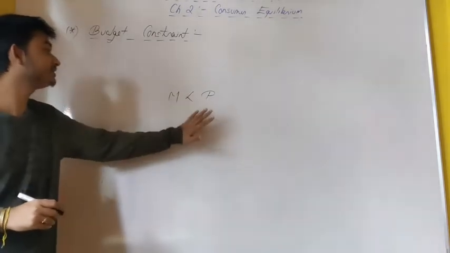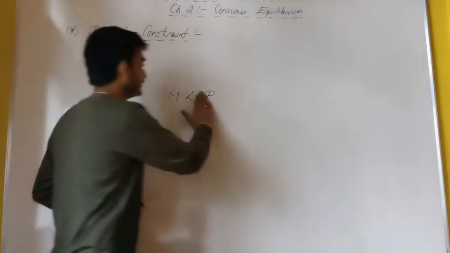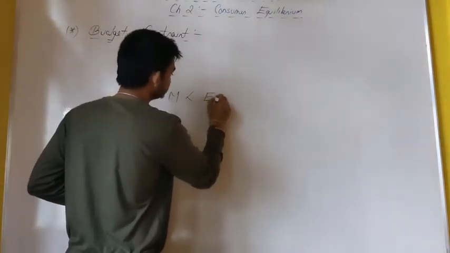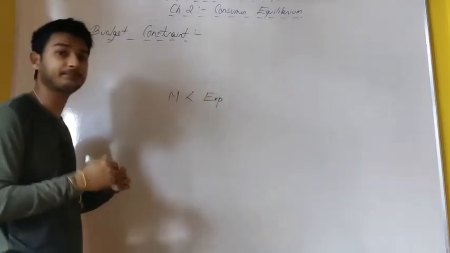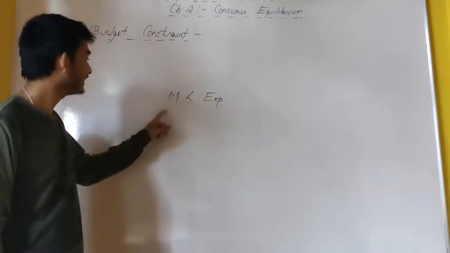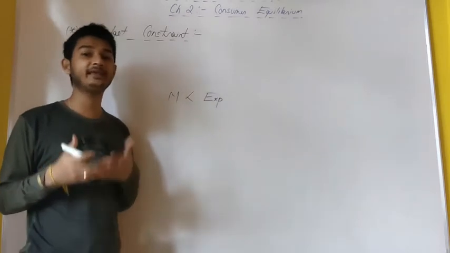The expenditure we want to do for that commodity, instead of price, let me write it as expenditure, has to be less than or equal to the money which I am having in my pocket.